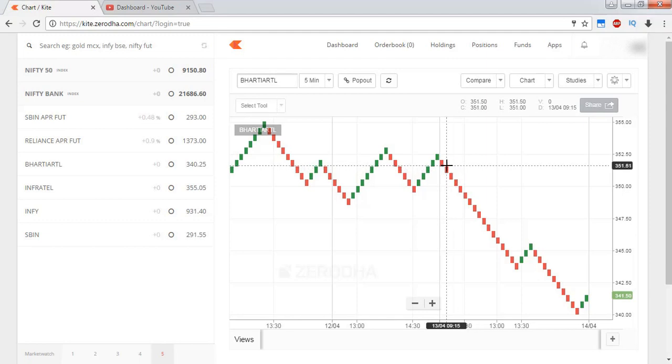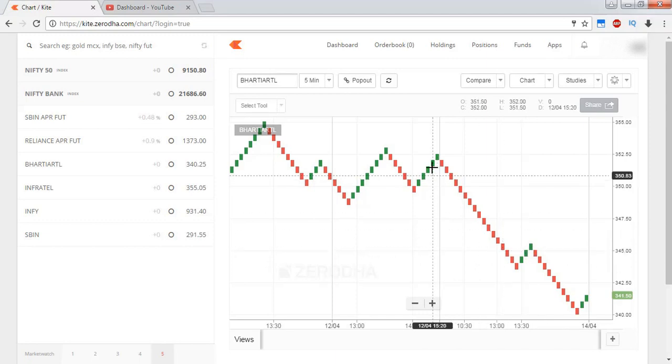For a new box to be drawn, the price has to move by at least 0.5 rupees in that direction. If a box of the opposite color, that is green, has to be drawn, then the price has to move by double the range, that is 1 rupee. So when the price increases by 1 rupee from this low point, a green candle will be drawn. Starting from this point onwards, if the price moves by another 0.5 rupee, a new box will be drawn.